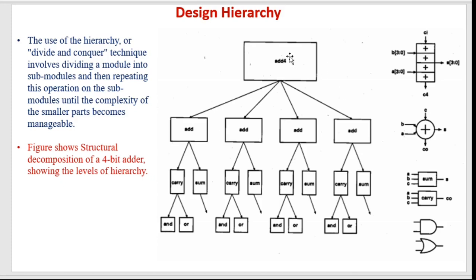So the one that stays at the top is at the topmost level, topmost hierarchy, and it controls the lower position, lower hierarchy, and so on. It goes like this. Okay, so this was with respect to our university, but how is it used in VLSI? This is generally called a divide and conquer approach.